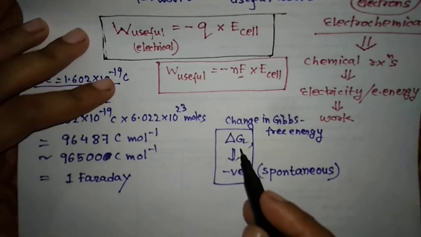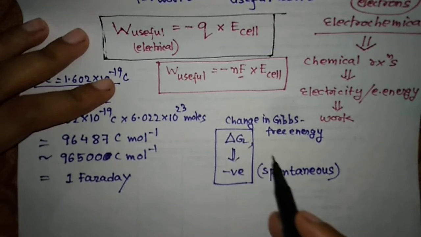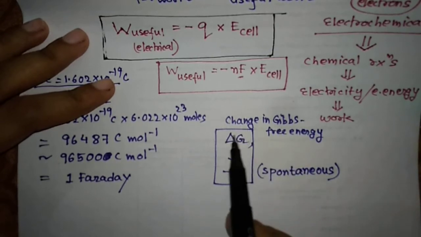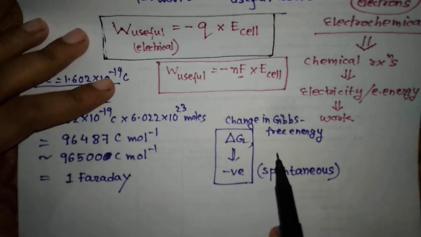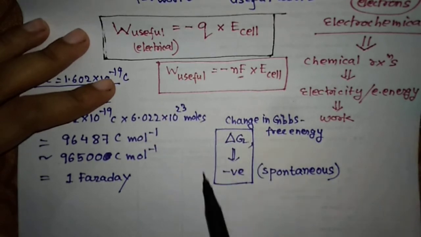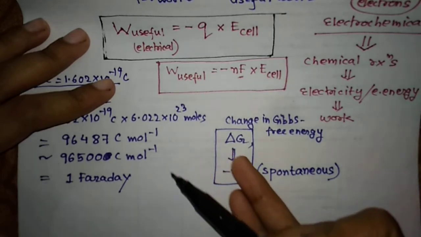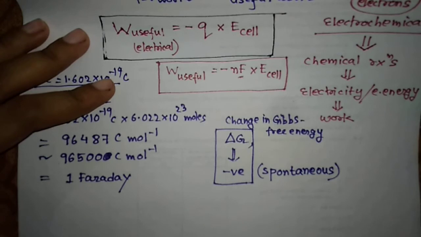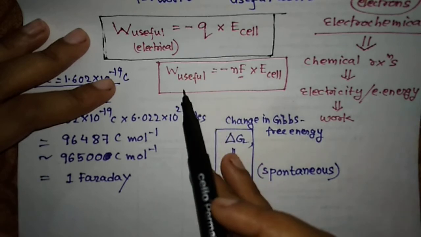Now, I've already said that the change in free energy, you can relate that this change in free energy which is occurring, the change in energy, is actually the work done, right? In a way, this change in free energy, when the ball came down from the top of the hill, means the change in free energy is taking place, and that is the work done. We are getting the work done. Likewise in an electrochemical cell, when there is a change in free energy, when the energy is decreased, right? So what is happening? We are getting the work done.